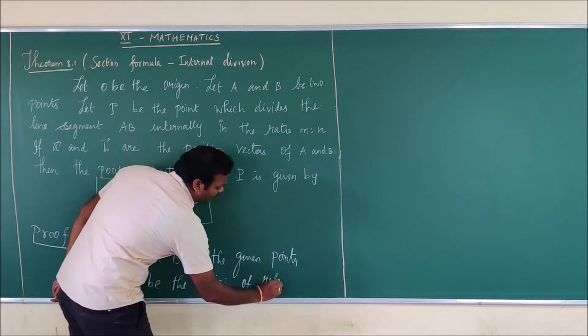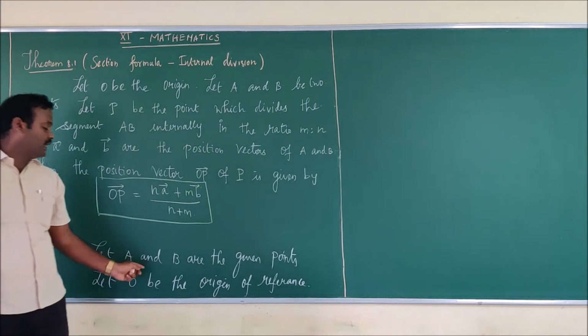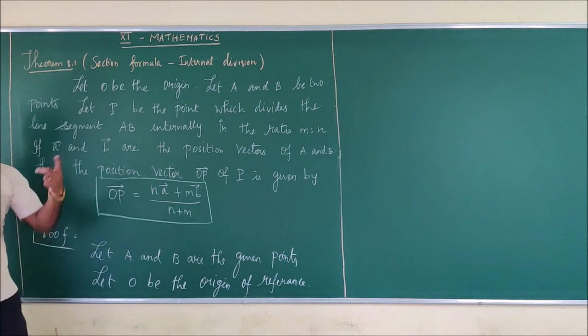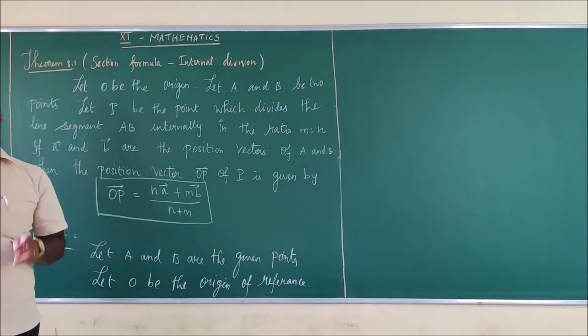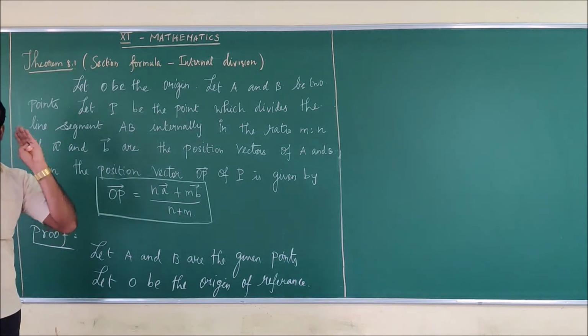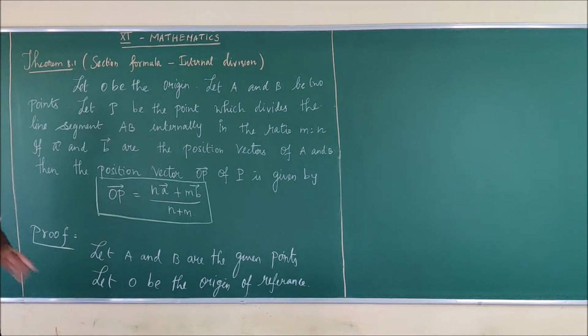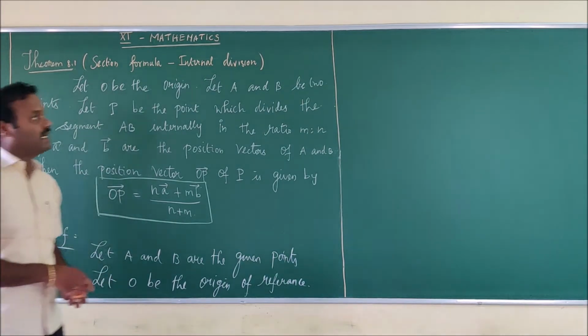Why are we fixing the origin of reference? Because we are given 2 points, and we have to convert the 2 points to vectors. I have introduced the concept in types of vectors, that is position vector. Whenever you are changing a point to a vector, this vector is known as a position vector. For writing a position vector, you should know the origin of reference, that is, you should fix the origin of reference. So I have fixed the origin of reference.